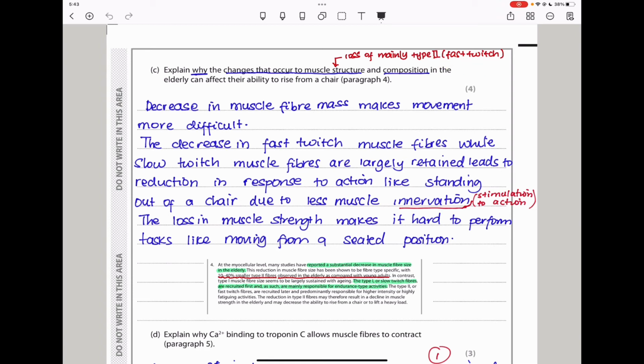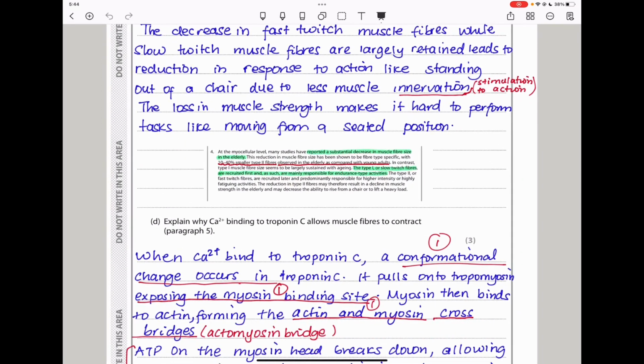So I said, decrease in muscle fiber mass makes movement more difficult. The decrease in fast twitch muscle fibers, while slow twitch muscle fibers are largely retained, leads to reduction in response to action, like standing out of a chair due to less muscle innervation. Muscle innervation is about stimulation to action or stimulation to act. The loss in muscle strength makes it hard to perform tasks like moving from a seated position. It is going to take them longer because that action requires fast-twitch muscle fibers, and since they have fewer of them, it's going to be hard for them to perform that activity.